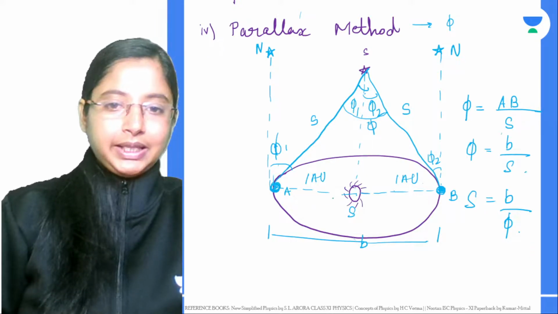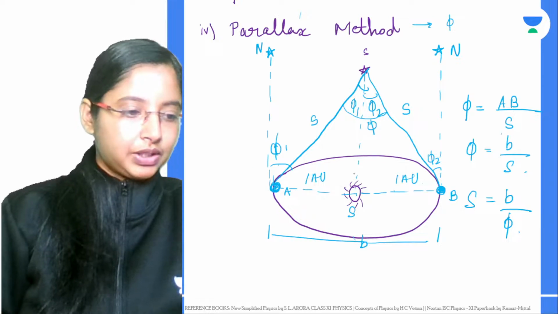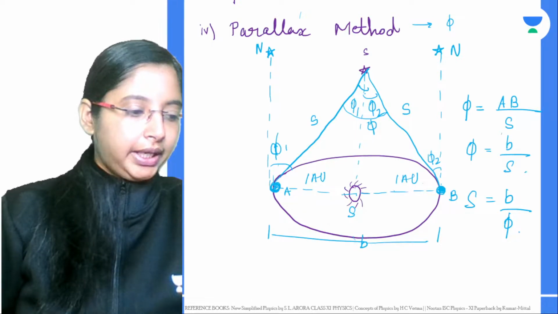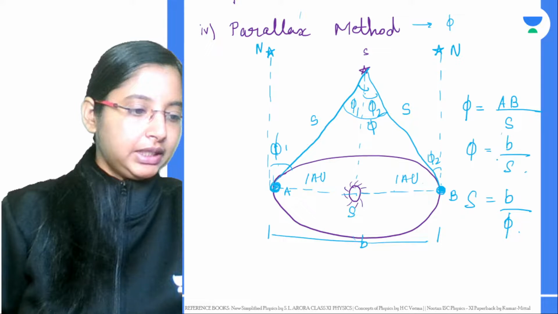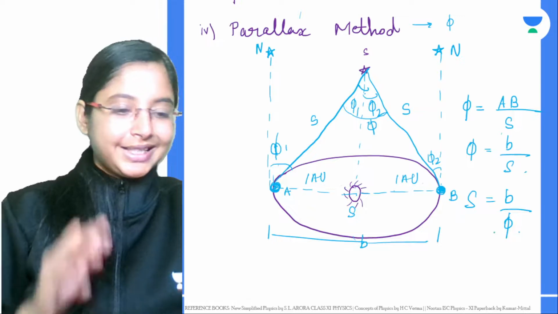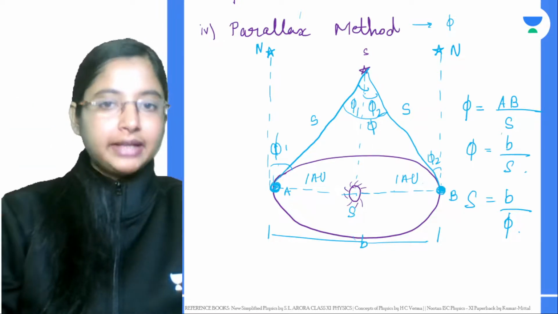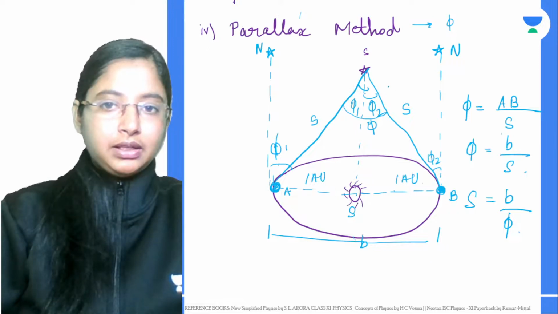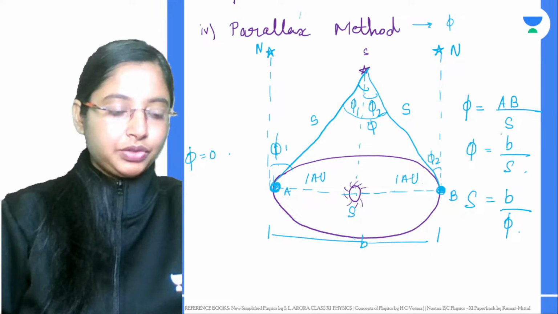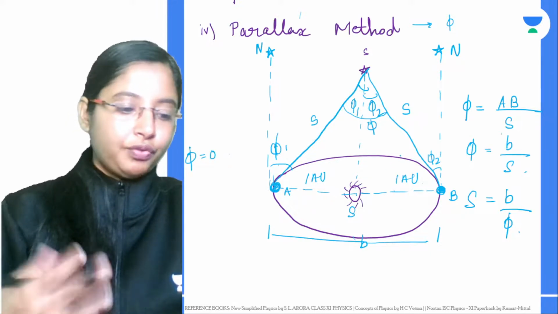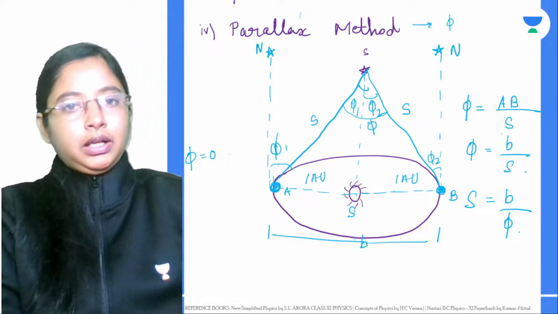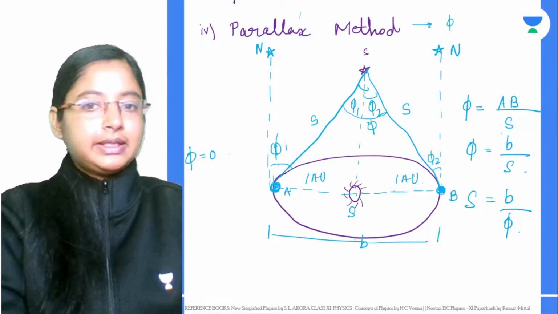B being the diameter of the Earth's orbit around the sun is just 2 astronomical units, that's it. We measure phi in terms of radians, and from here we can find S. This method you cannot use for stars that are more than 100 light years away. Why? When you do this, this angle phi becomes very small. For very distant stars, phi becomes very small and then phi will be equal to 0. In such cases, we can't use this method. We go for spectroscopic methods to find the distances of such stars. Alright, so this is about the distance methods we covered till now.